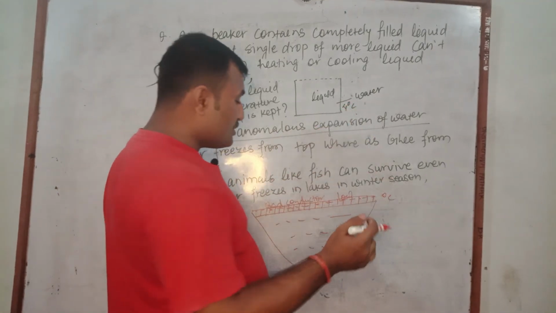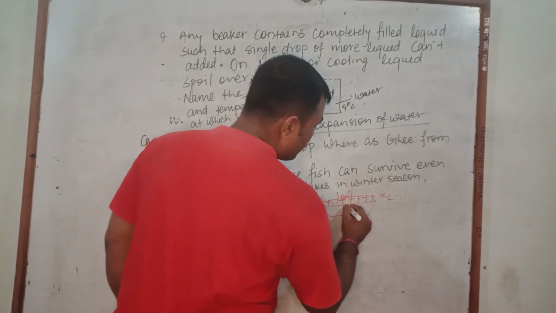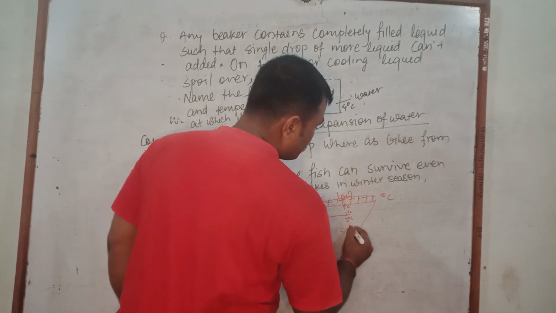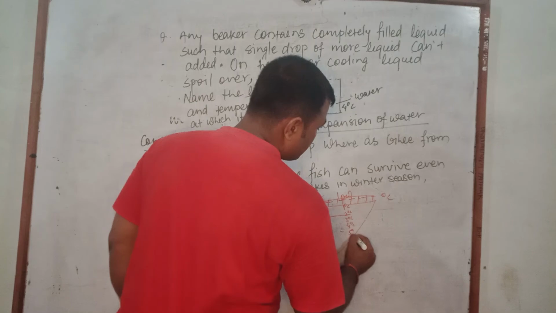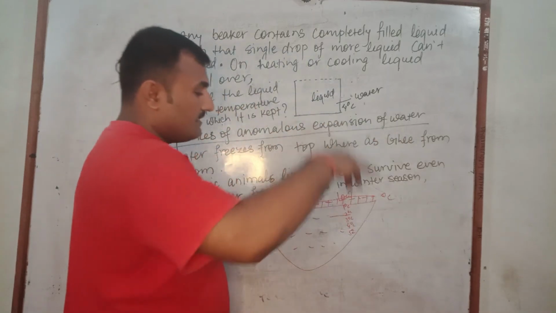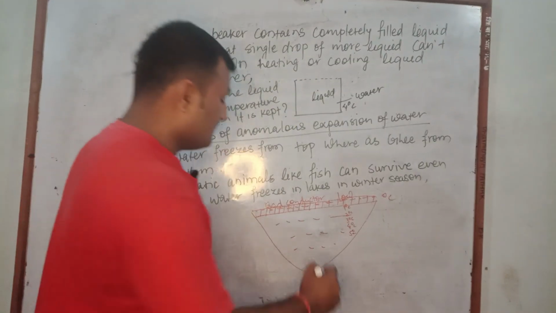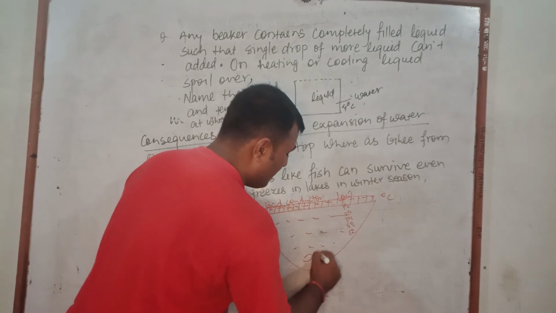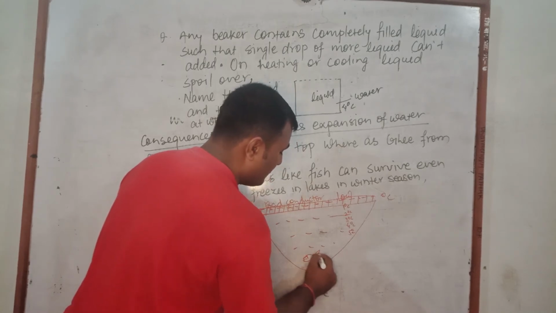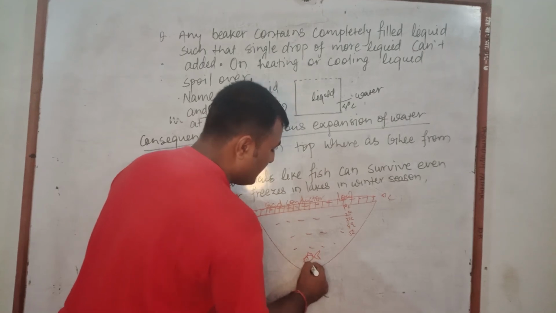gradually inside the pond heat remains stored, and the temperature gradually increases: 1 degree Celsius, 2, 3, 4, 5 degrees Celsius, and so on. At a certain depth there is a suitable temperature for the survival of aquatic animals like fish.